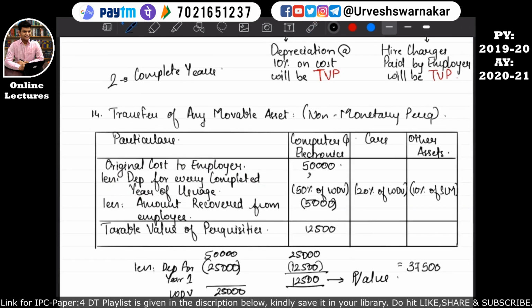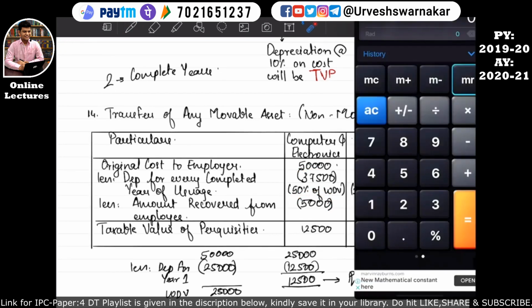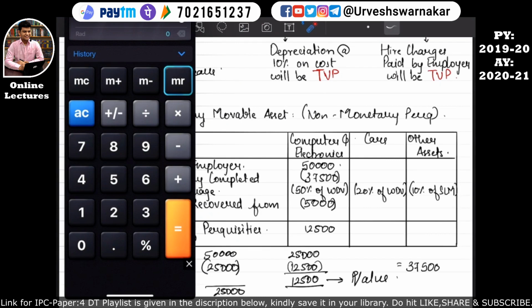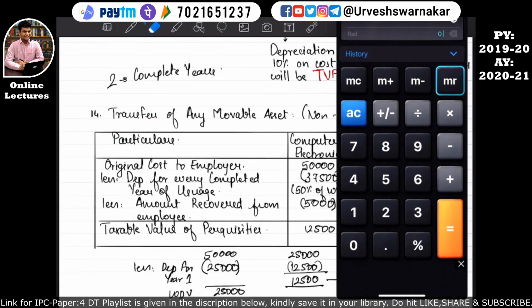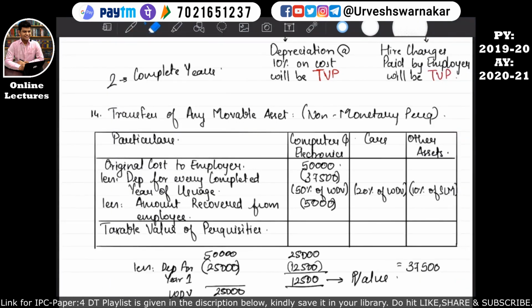I hope this is quite clear. So 37,500 will be reduced from this original cost, and further 5,000 will also be reduced from this original cost because it has been recovered from the employee, as we have assumed. So let's find out the taxable value of the perquisite. The taxable value of the perquisite is 50,000 minus 37,500 minus 5,000, which is equal to 7,500. So this 7,500 will become the taxable value of the perquisite, and it will be taken in the computation of income from salary of the employee.